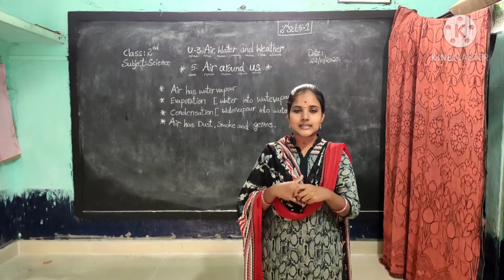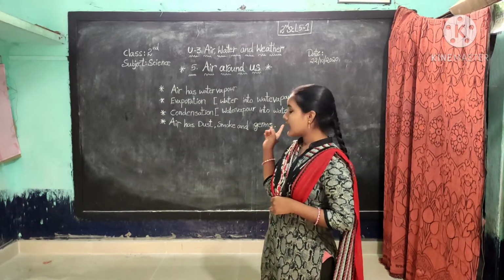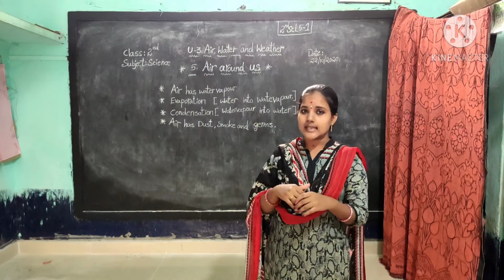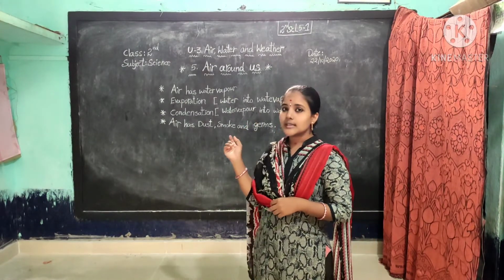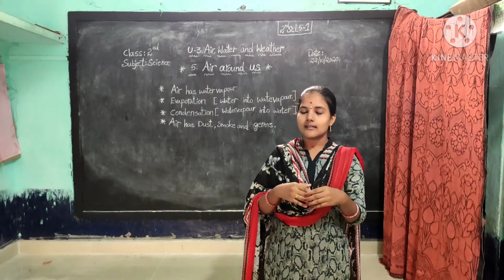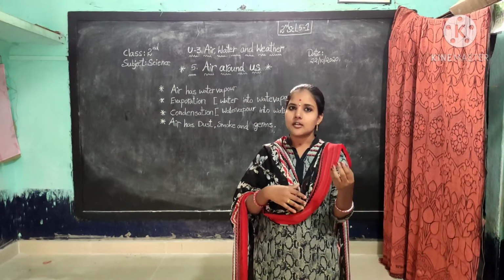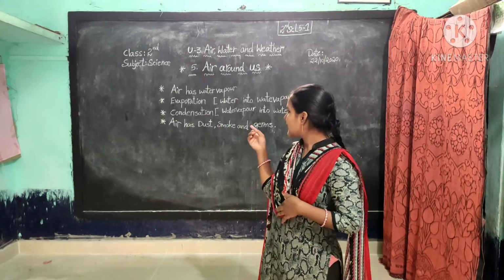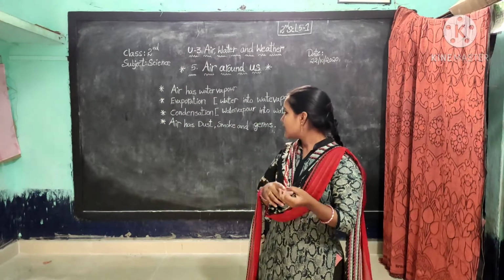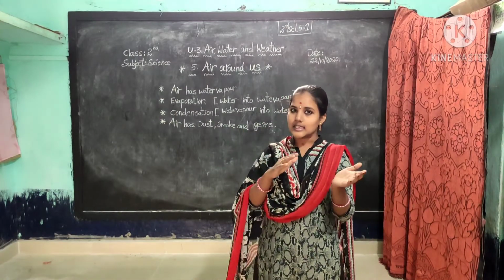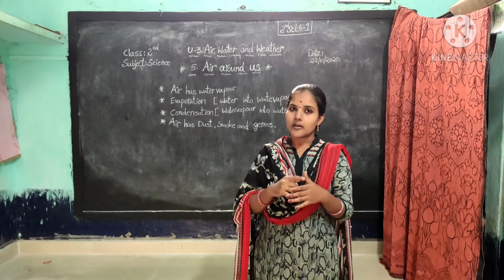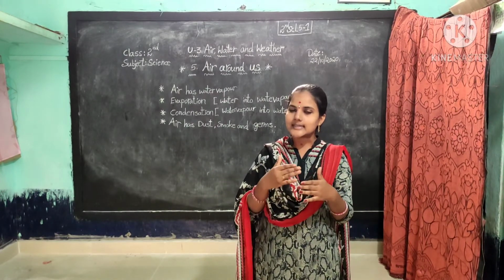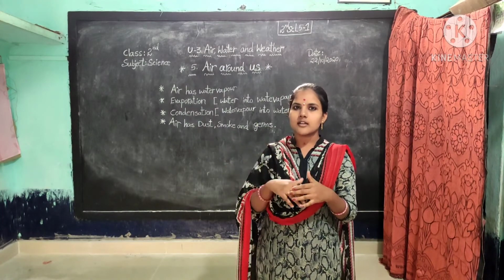Children, this is the lesson about air around us. Once again, what are the topics we learned in the total lesson? First of all, air occupies space. We cannot see the air, but we feel the air. Next, air has water vapor. The change of water into water vapor is called evaporation. The change of water vapor into water is called condensation. Condensation is the reversible process of evaporation.